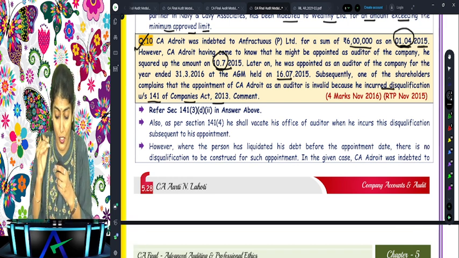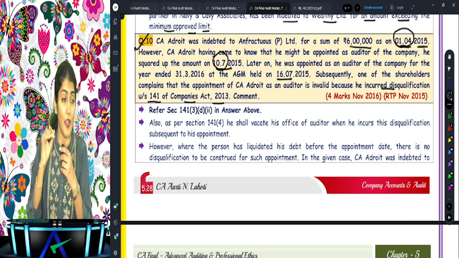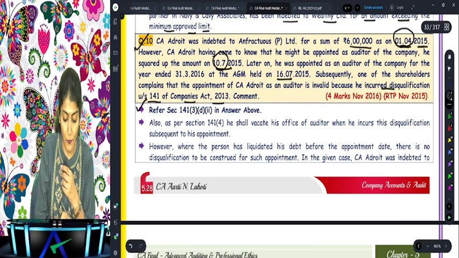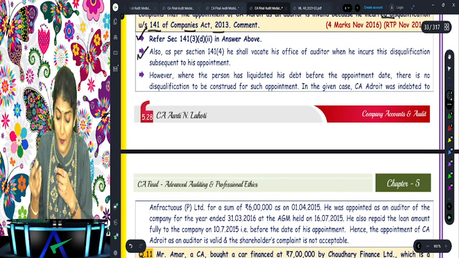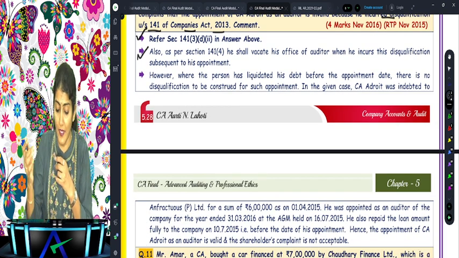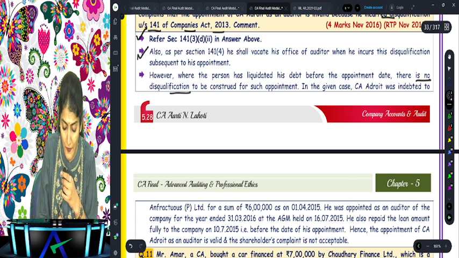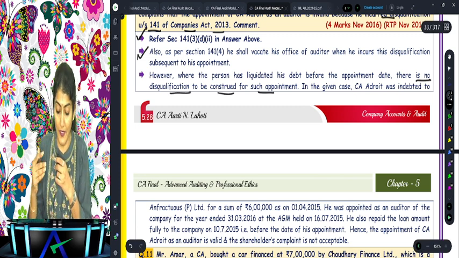The disqualification should not be attracted as on the date of the appointment. So, write down 141(3)(d)(2), then 141(4). However, where a person has liquidated his debt before the appointment date, there is no disqualification to be constituted for such appointment. In the given case, CA